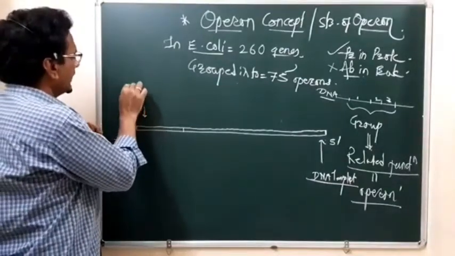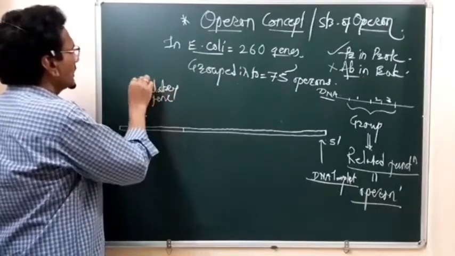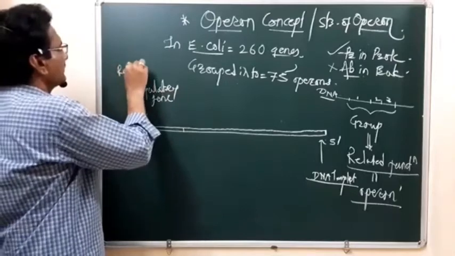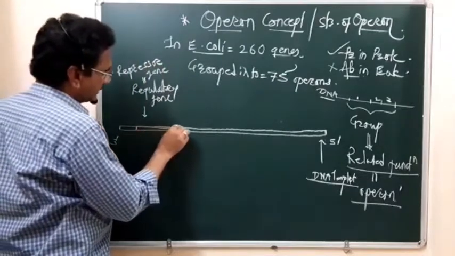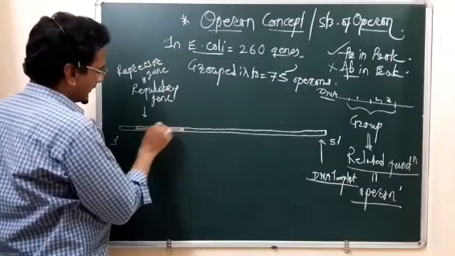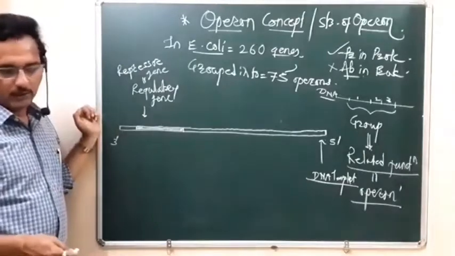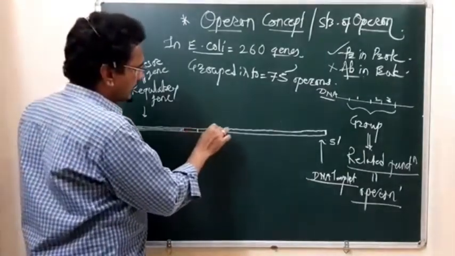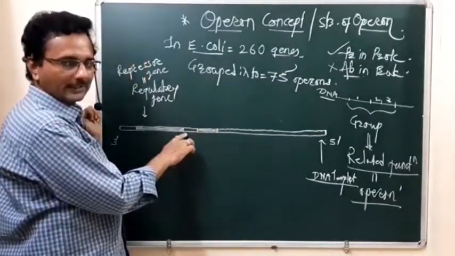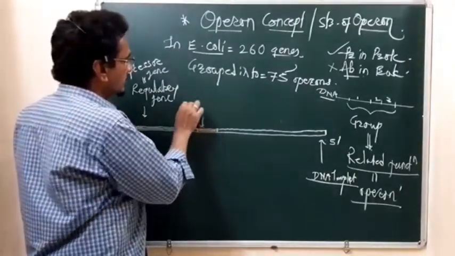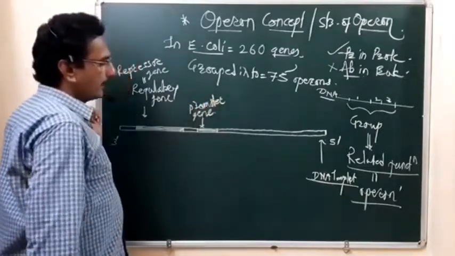So this is the regulatory gene sequence, or repressor gene sequence.